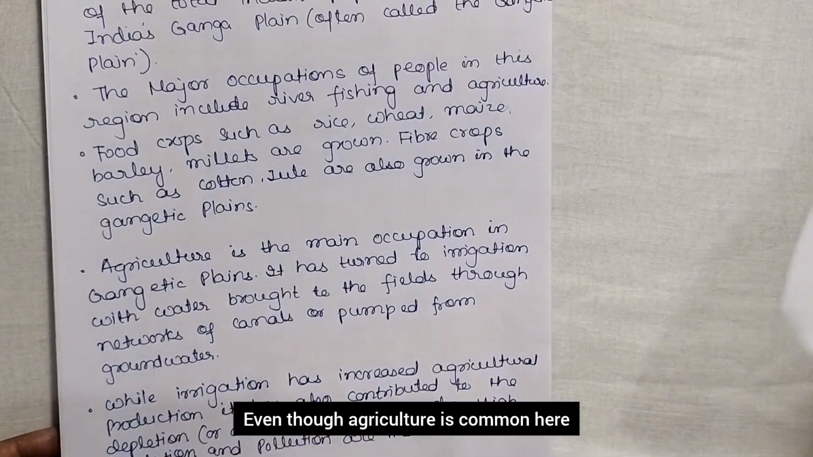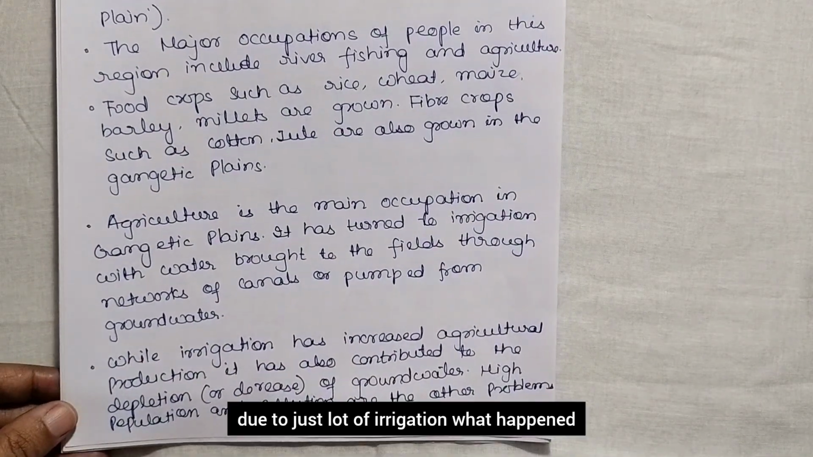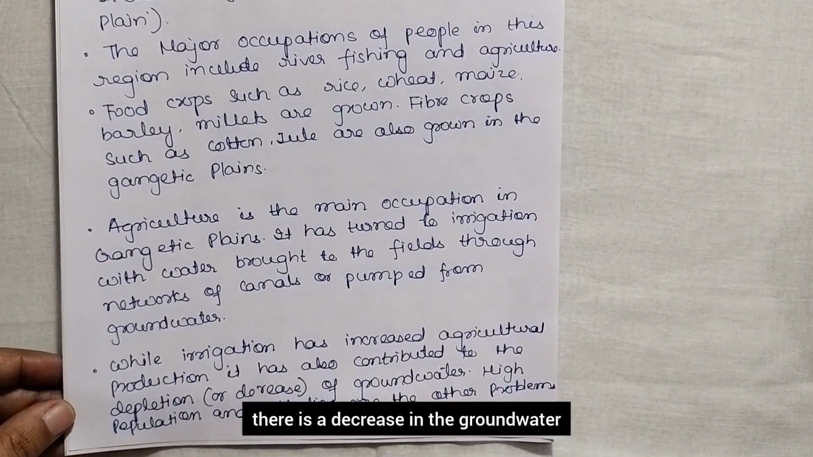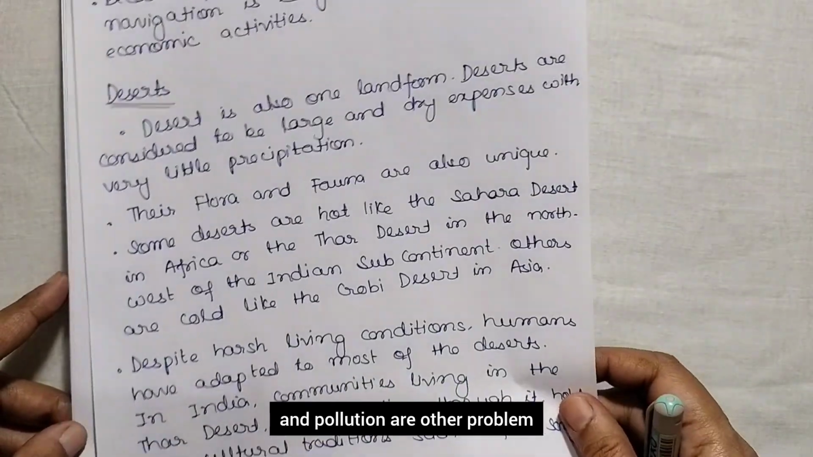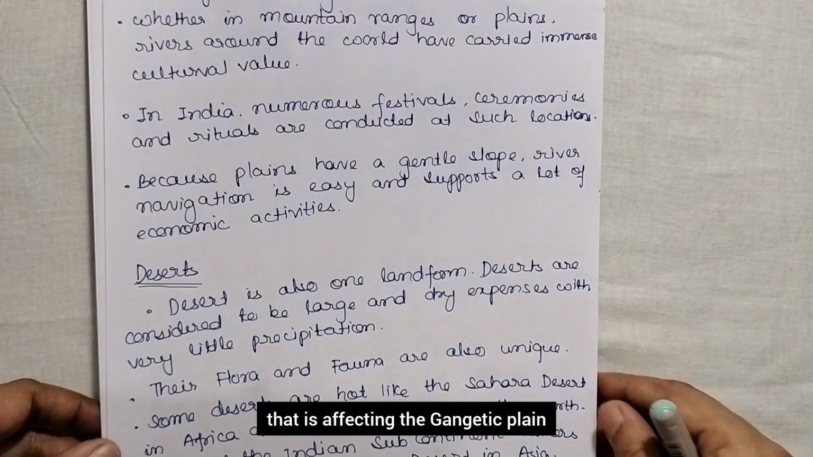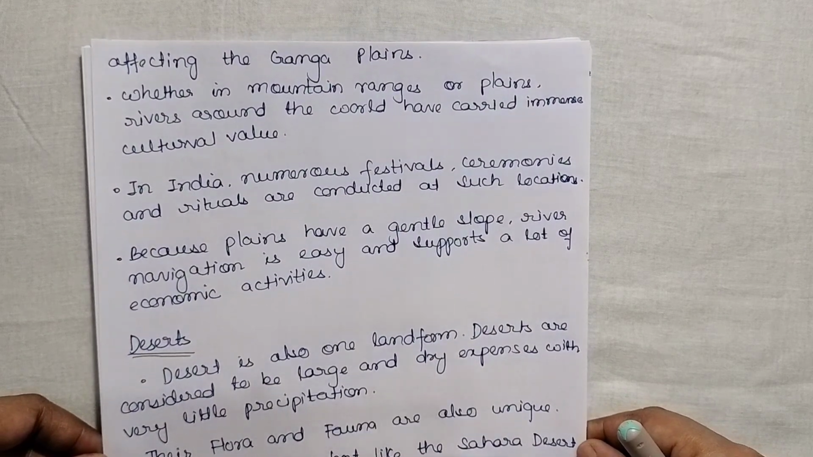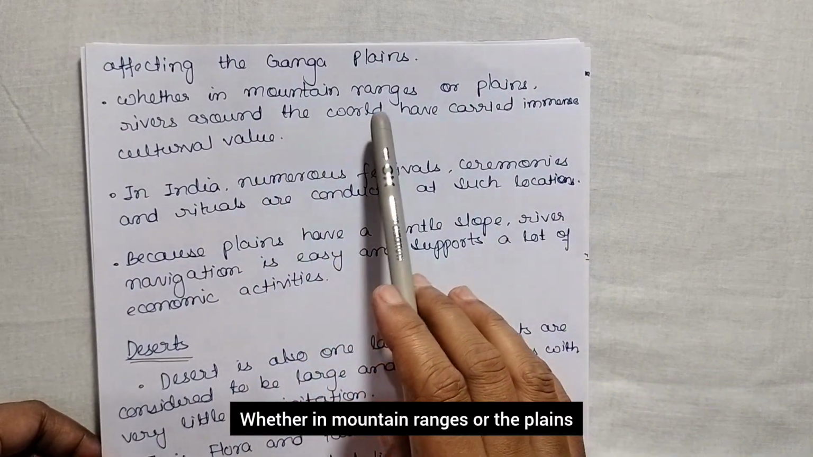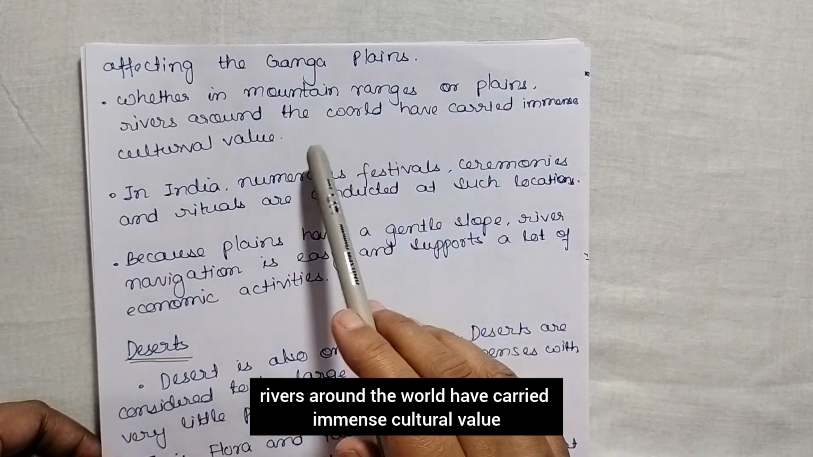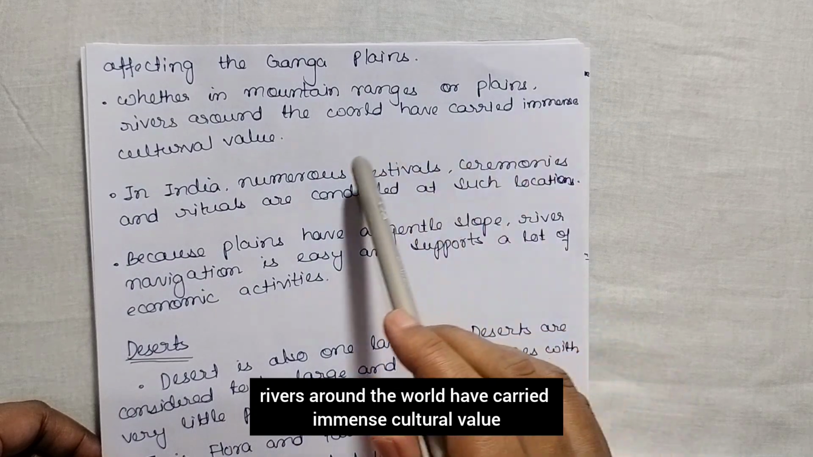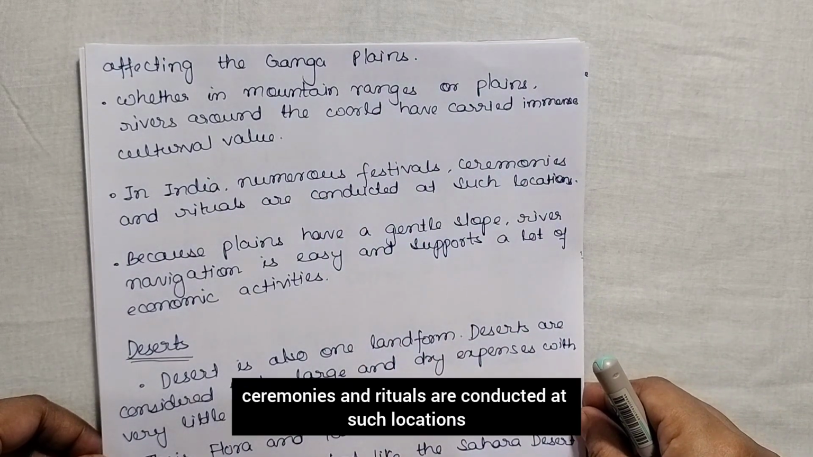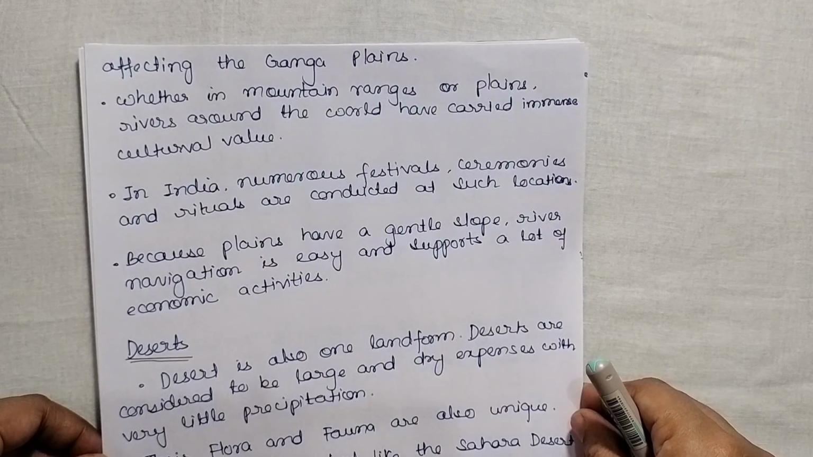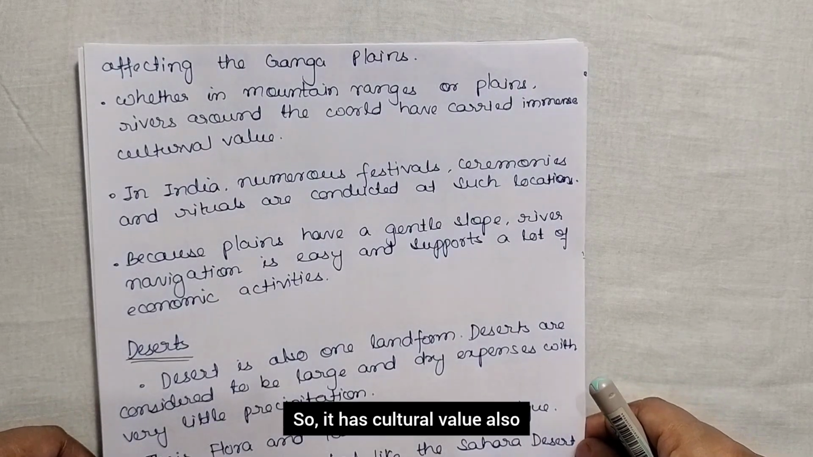Even though agriculture is common here, due to a lot of irrigation, what happened? There is a decrease in the groundwater. Not only this, high population and pollution are other problems that are affecting the Gangetic plain. Whether in mountain ranges or the plains, rivers around the world have carried immense cultural value. In India, numerous festivals, ceremonies and rituals are conducted at such locations. Okay, so it has cultural value also.